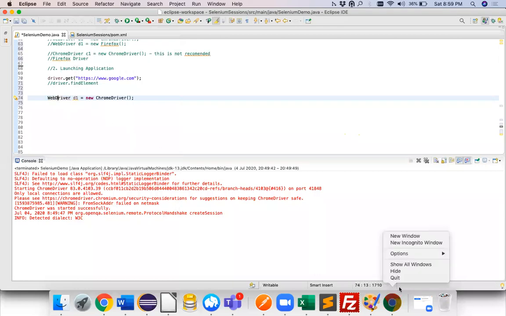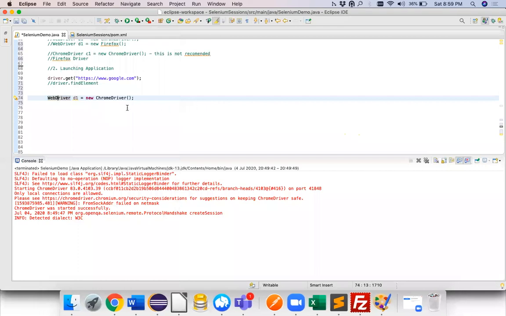Yes, guys? WebDriver is an interface. Okay, Arun, yes, you are right, absolutely. And ChromeDriver is a...? Come on. Geetu says ChromeDriver is implementing WebDriver, and a lot of people are saying ChromeDriver is a class. Perfect answer.